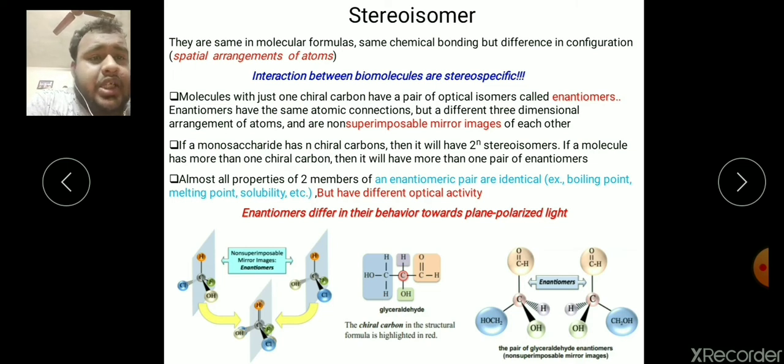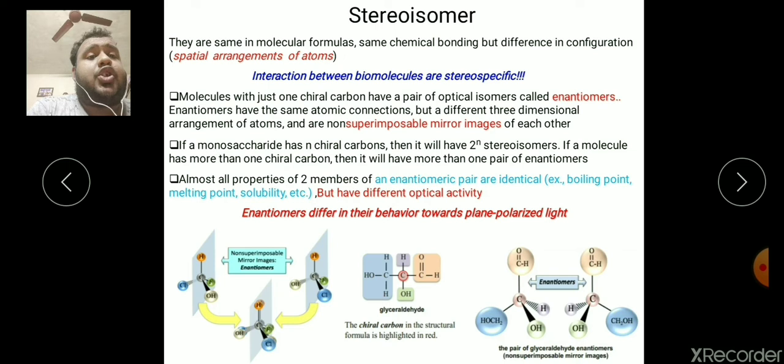Here you can see the structure of glyceraldehyde. If the glyceraldehyde mirror images are generated, the first one has the hydroxyl on the right hand side and the second has the hydroxyl on the left hand side. If you try to superimpose one structure on the other, the hydroxyl won't be on the same side, so they are called non-superimposable.